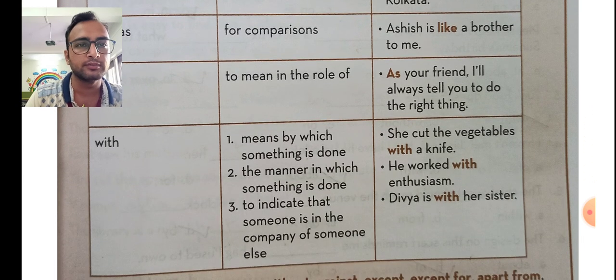With indicates the means by which something is done, the manner in which something is done, or that someone is in the company of someone else. She cuts the vegetables with the knife. He worked with enthusiasm. Divya is with her sister. So students, these are a few rules, or ideas, on how to make a preposition. Please go through it properly and remember all the rules. It will be easy for you to make a preposition.